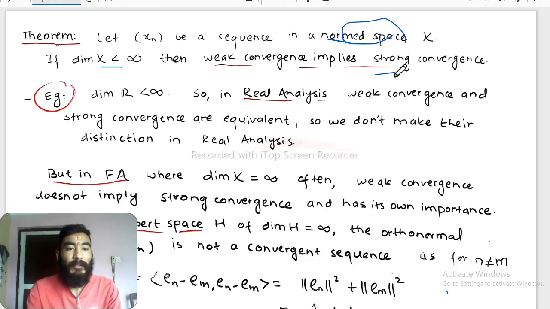Now for example, the vector space of real numbers, the dimension of R is less than infinity, it is finite dimensional. So in real analysis weak convergence and strong convergence are equivalent, and while studying real analysis we do not make their distinction, we do not distinguish between weak convergence and strong convergence.